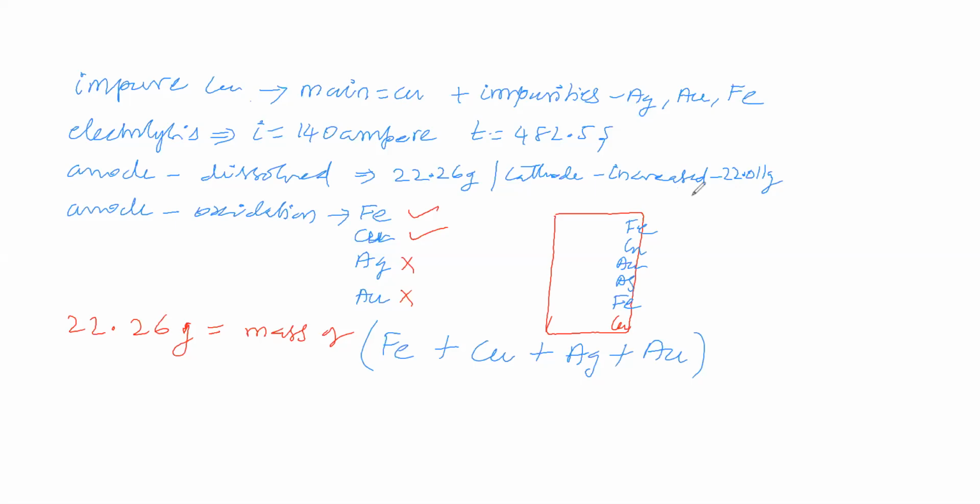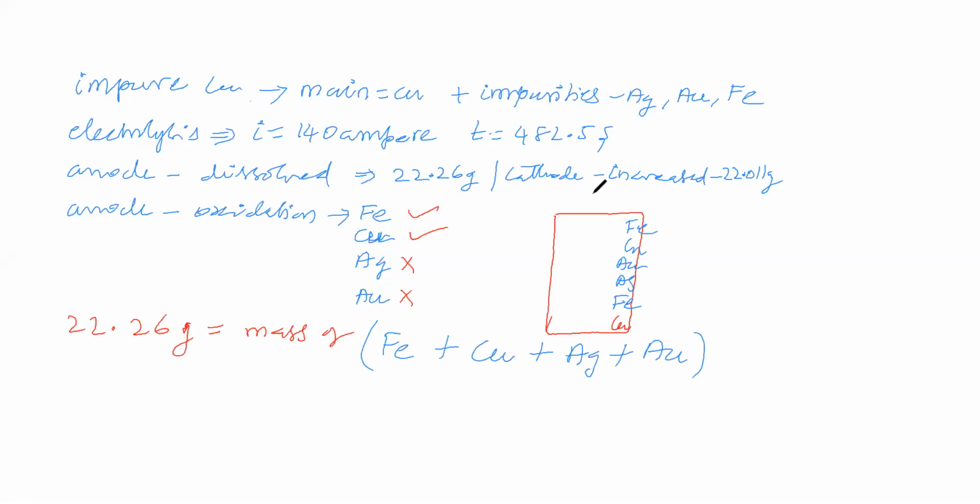Which is undergoing reduction, that you see. At the cathode, reduction is possible. Which is undergoing reduction? At the cathode, what is the product we are getting? Do you get only copper or some other elements also? At the cathode, reduction is possible in this electrolytic process. Therefore, due to reduction over the cathode, something is deposited.